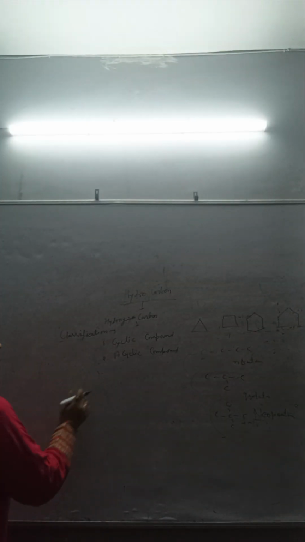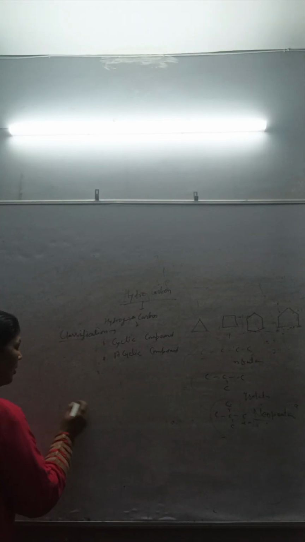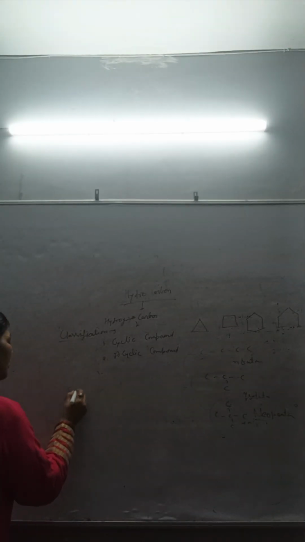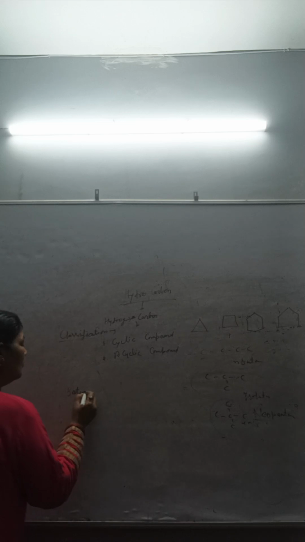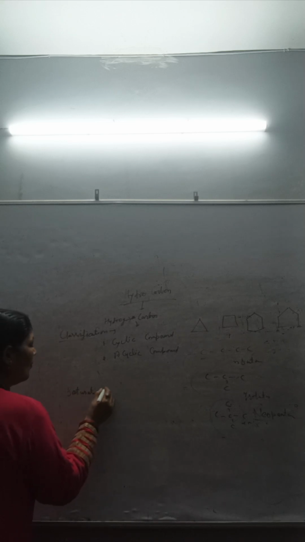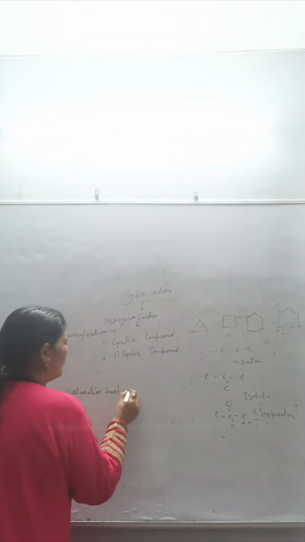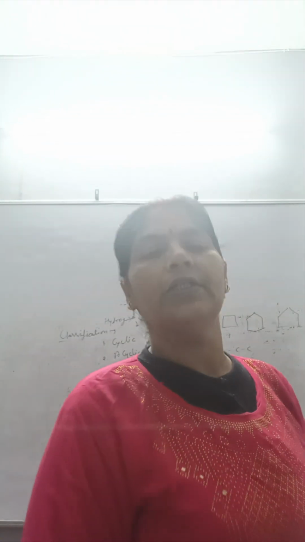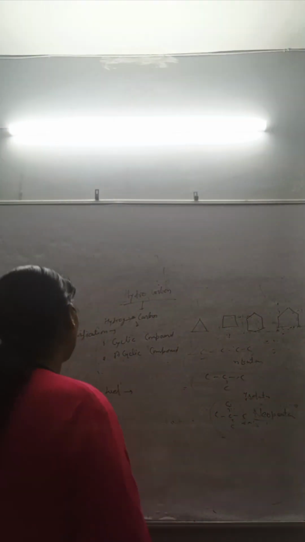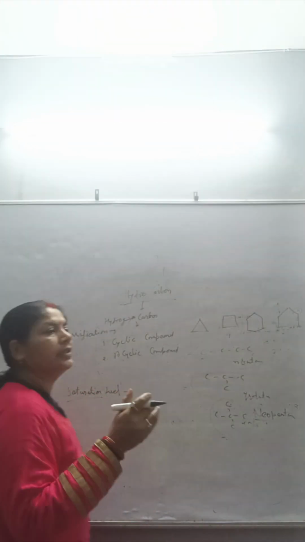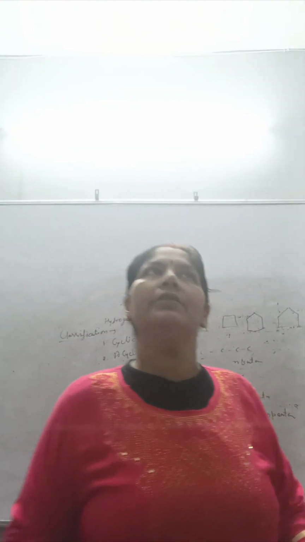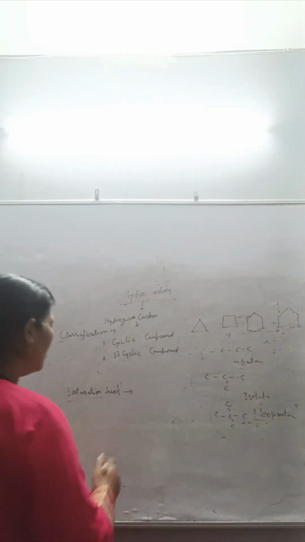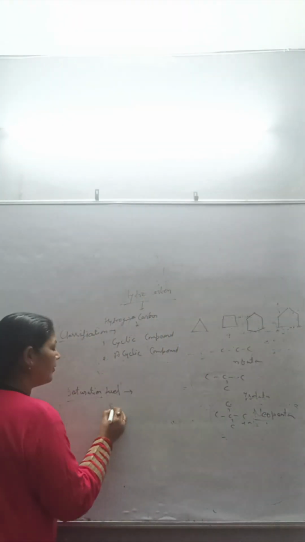Another classification is on the basis of saturation level. Saturation means संतृप्त. What do you mean by saturation? It means I am satisfied. Just take carbon: carbon is satisfied itself, because carbon is tetravalent.